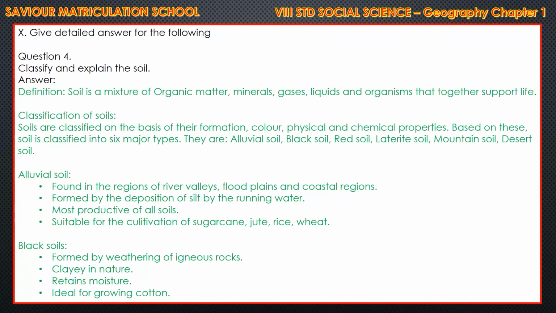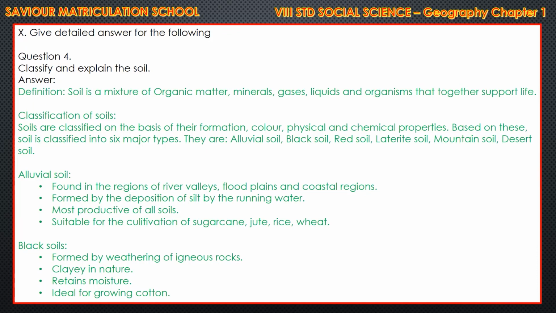And in detail answer, question number 4, classify and explain the soil. Definition. What is soil? You have to say. Definition of soil. Soil is a mixture of organic matter, minerals, gases, liquids and organisms that together support life.